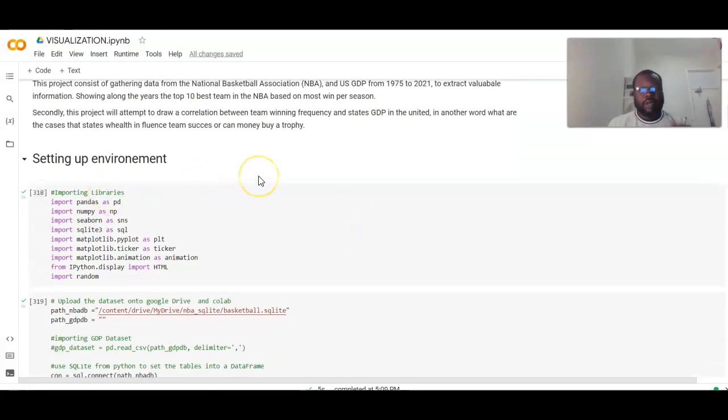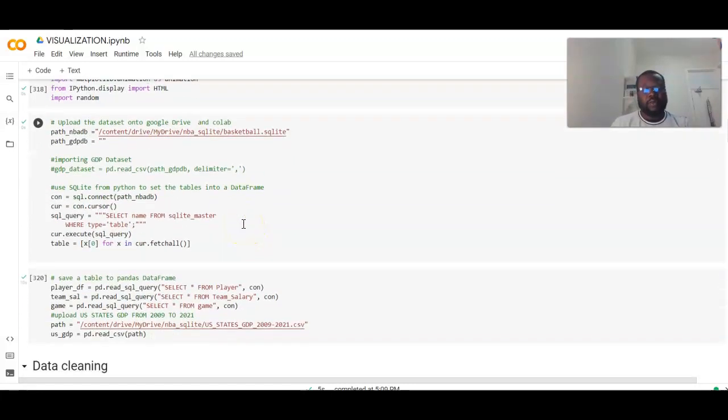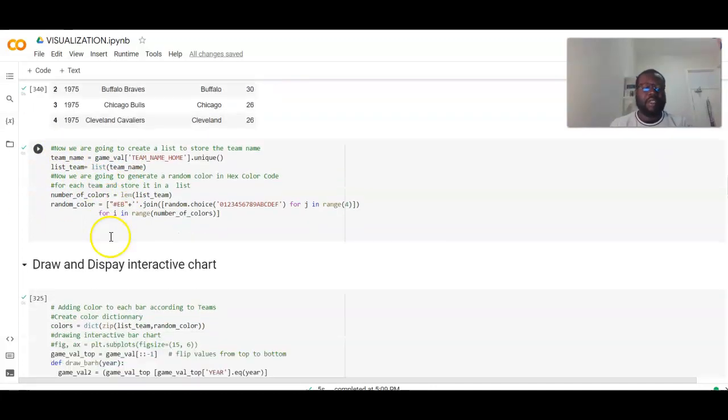We divided it in two parts. In the first part, we're going to talk about the top 10 teams, and in the second part we'll try to do a projection and some prediction to know which team might be the best or win the championships. So we started by setting up the environment, importing all the libraries we're going to use and also importing the data. We imported the data from two different sources, one from an SQL database and the second one from a CSV file, a specific list we created right here.